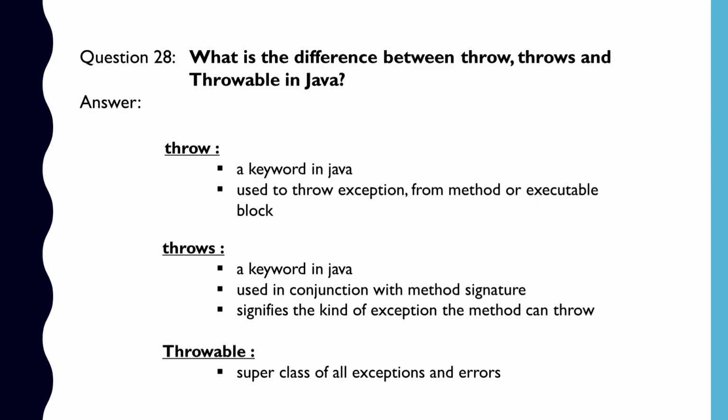Next is question number 28. What is the difference between throw, throws and Throwable in Java? Throw is a keyword in Java which is used to throw an exception from a method or executable block. Throws is another keyword in Java which is used in conjunction with the method signature, and it signifies the kind of exception the method can throw. Whereas Throwable is the superclass of all exceptions and errors.